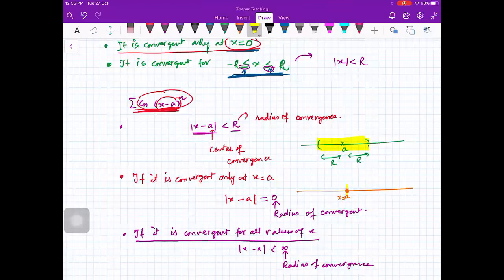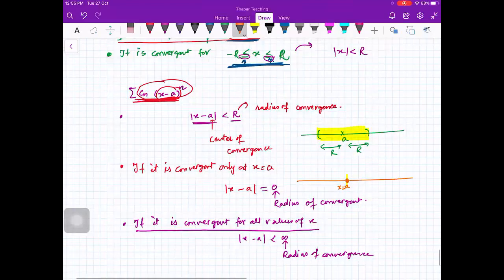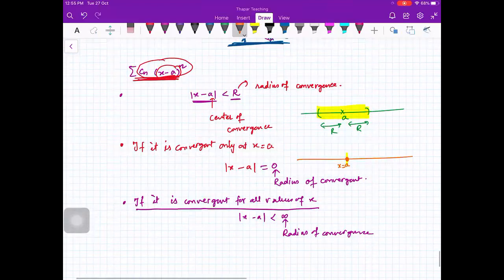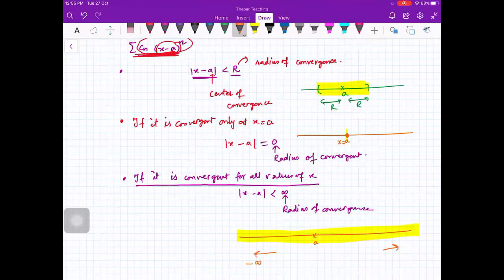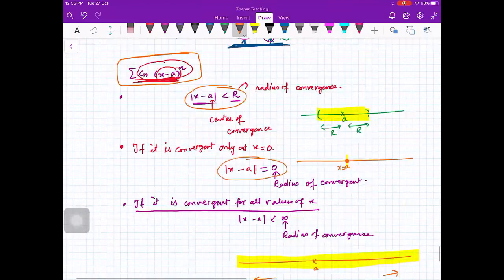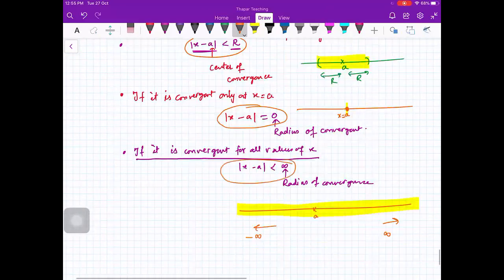And here, this is your a, and your series is convergent for all values of x, to the right and to the left. Is that okay? So this is a theorem that for a given power series, you have either this as the convergence region, or this, or this.